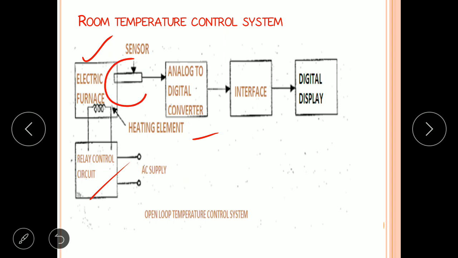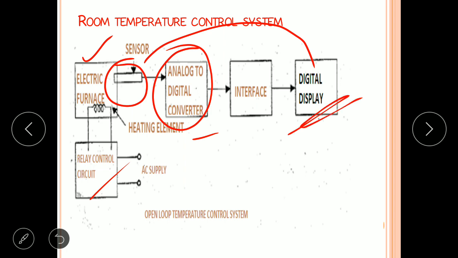Now the temperature is measured by a sensor, and this sensor data is given to a digital display through an analog to digital converter. Here the sensor data is analog data, but the digital display will display digital data. That's why you need to convert this analog data to digital data for display purposes. Here any changes in the room temperature are not corrected automatically. That's why this example comes under open loop control system.